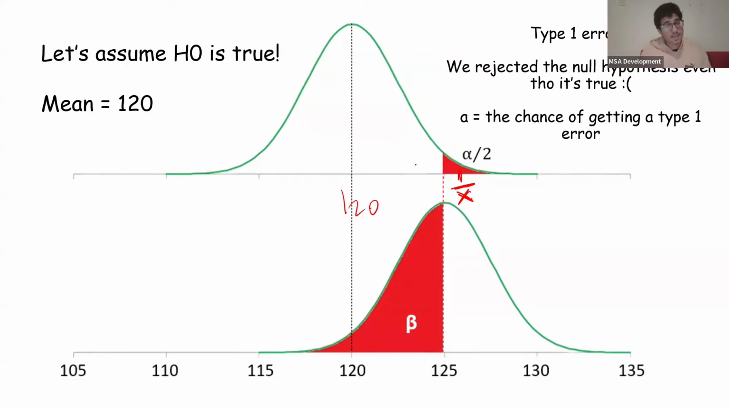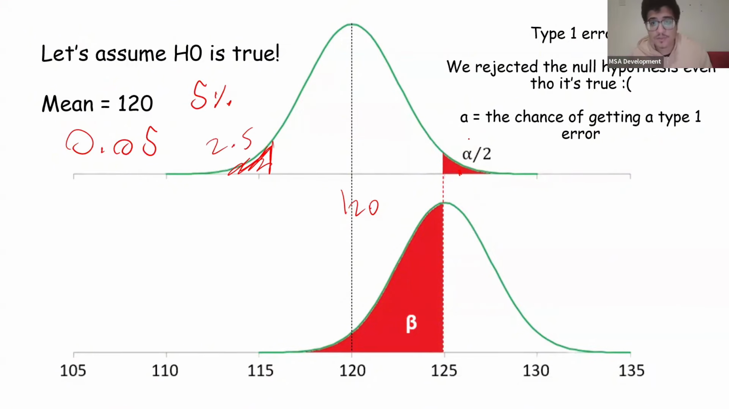Now, the chance of getting a type 1 error is alpha. Alpha is usually 0.05, which translates to a 5% chance, and it's split across the two tails. So over here there's a 2.5% chance, and over here there's a 2.5% chance. That's why on the diagram this red area is alpha over 2, because it's two-tailed. Assuming we're using 0.05, this is divided by 2, so it's 0.025, and over here it's the same thing. I hope that makes sense.